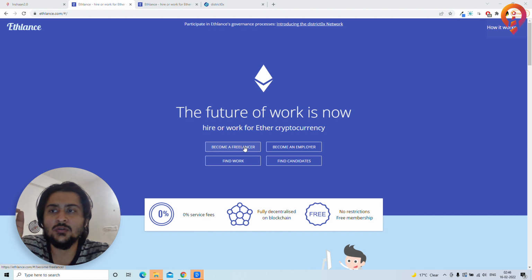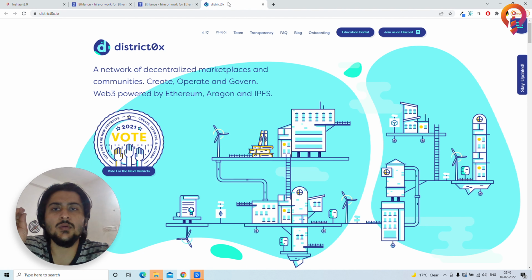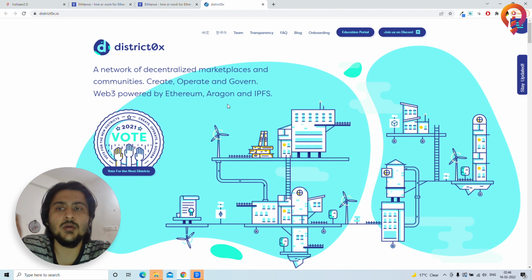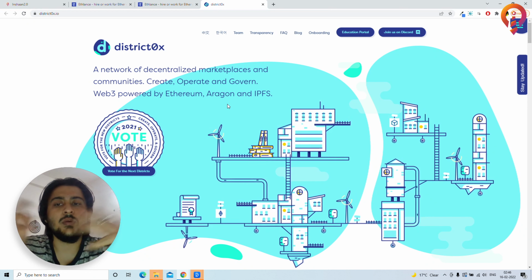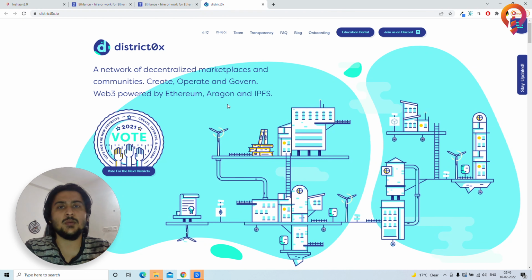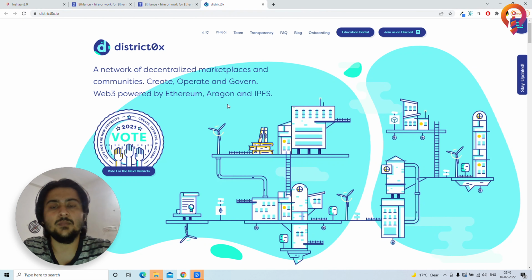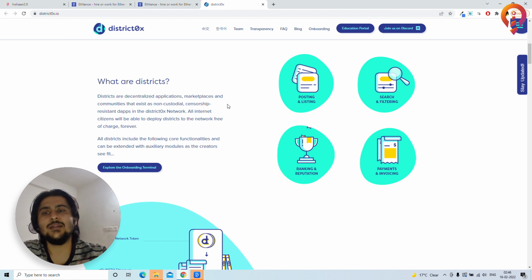Now, before saying about Ethlance, let me tell you about District OS network. So basically, District OS network is a network of decentralized marketplaces and communities where you can create, operate, and govern. And it is powered by Ethereum, Aragon, and IPFS. Districts are basically decentralized marketplaces.